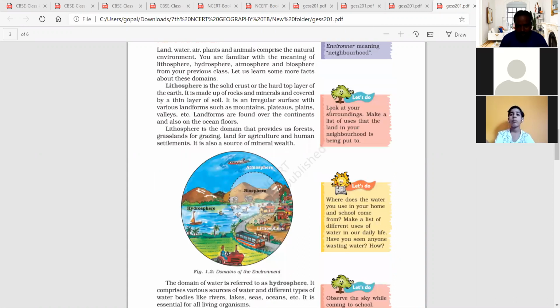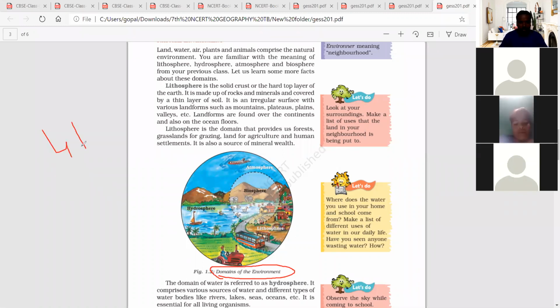So here, if you see this one, look at your surroundings and make a list. Afterwards you can have this work. So next, see here, domains of environment. In this picture all the four types are given here.